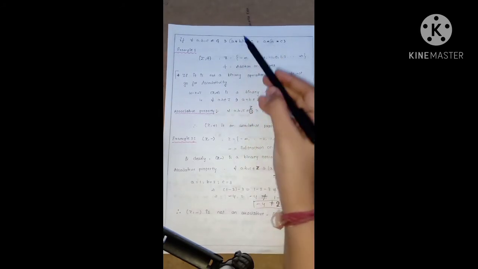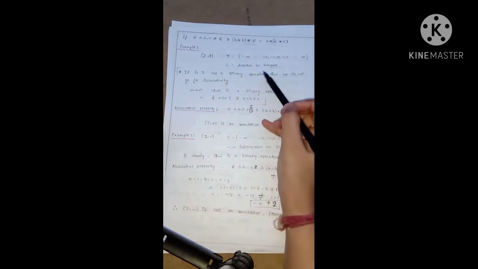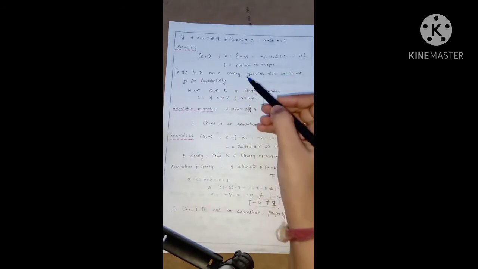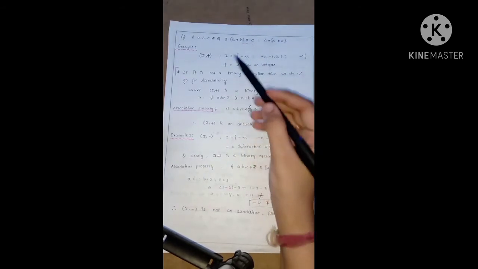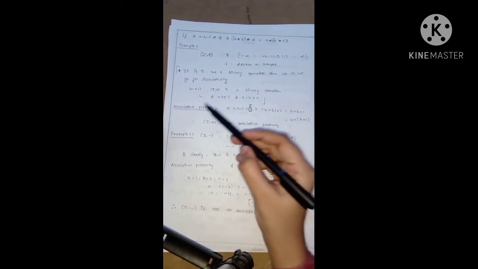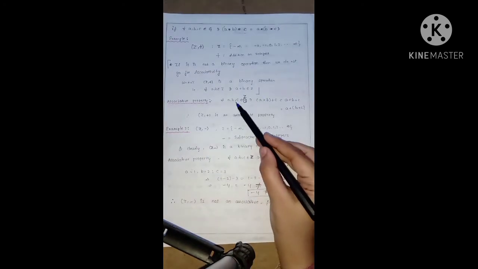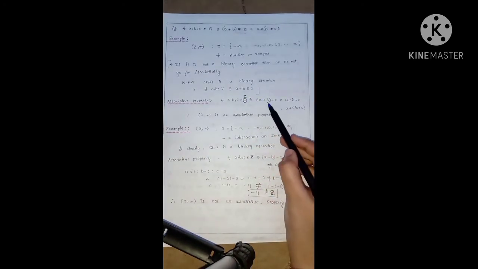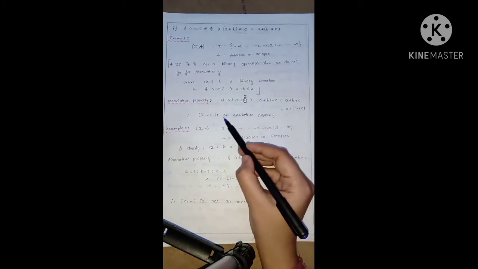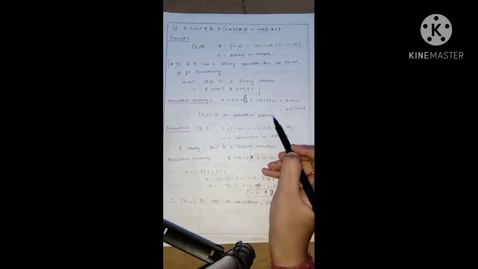For example, take the integer set and addition as the operation. Before checking associativity, we have to check the binary operation. We know that (Z, plus) is a binary operation. Now moving to associative property. For all a, b, c belonging to Z, (a plus b) plus c equals a plus (b plus c). That is, interchange the brackets. So the result will be the same. Therefore, (Z, plus) is associative.